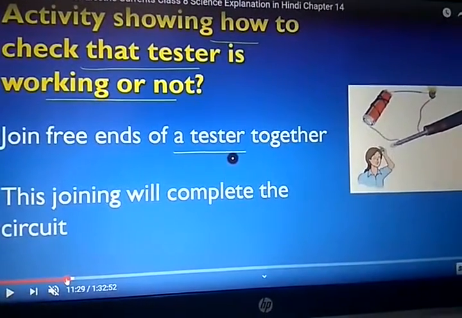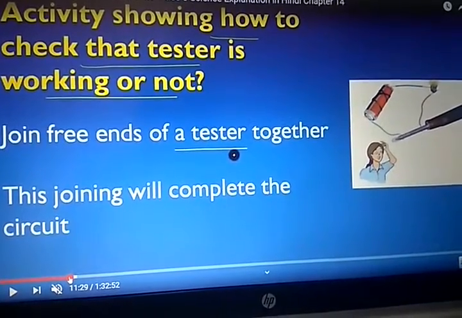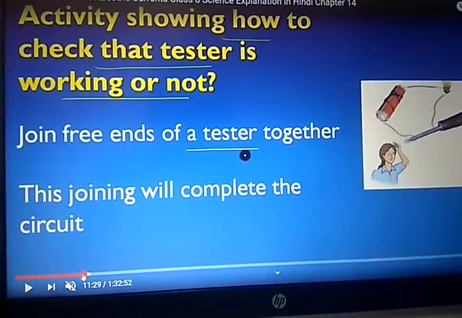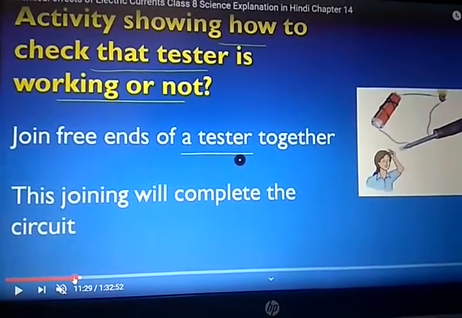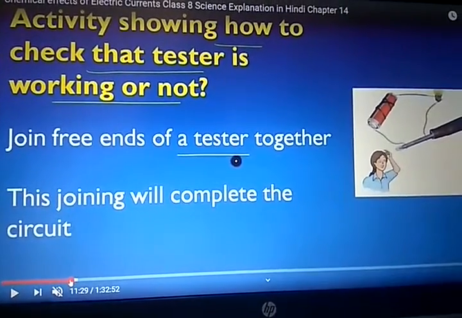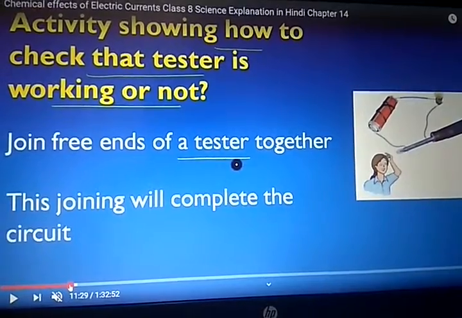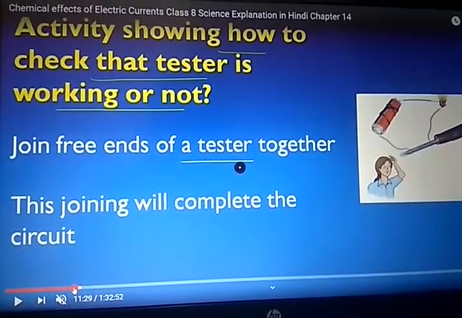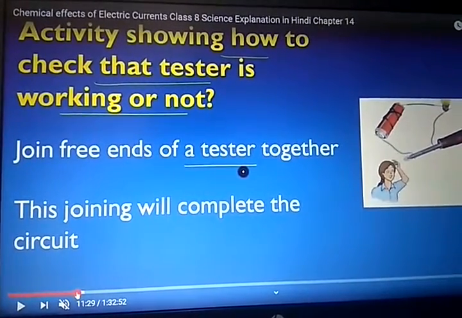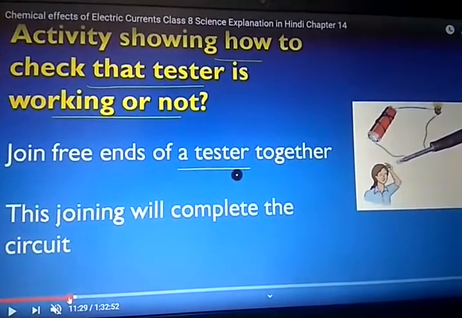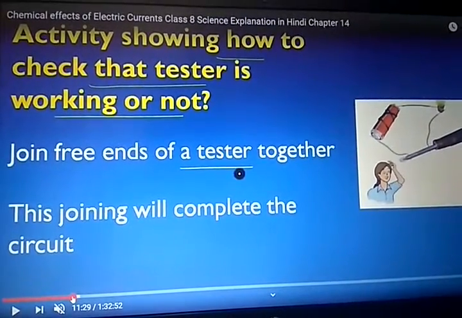When these two wires are connected with this tester, the bulb is on, which means the tester is working, correct? With the help of this wire, if instead you put some chalk, it is an insulator because current does not pass. Plastic material is an insulator. In this way, with a simple circuit, you can check whether a particular substance is a conductor or an insulator.